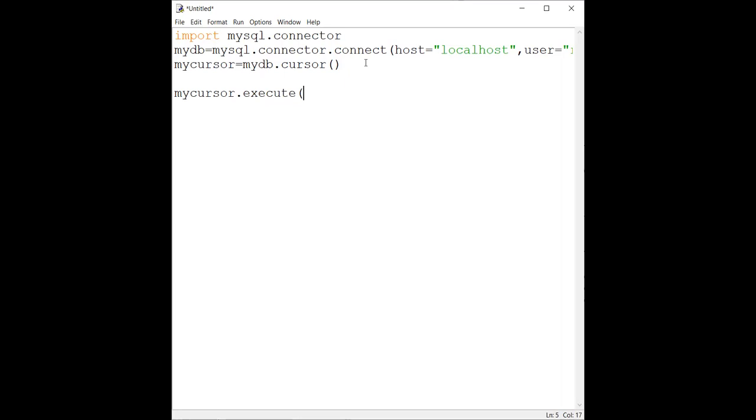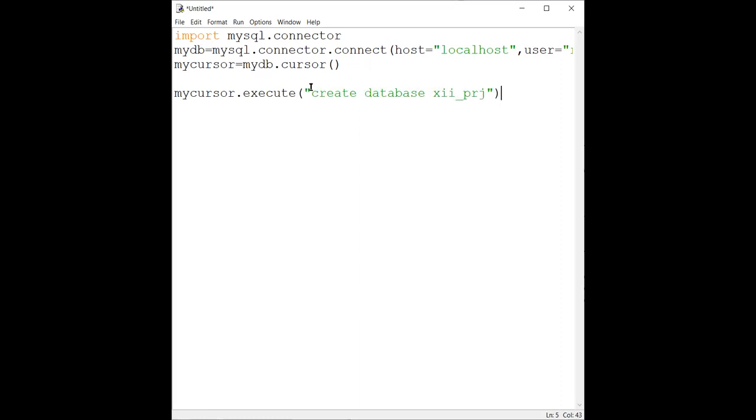For example, I'm going to create a database. So I am writing create database. Now see, this is the same as what you were writing in MySQL. Create database, and then I am writing 12th project, and then I'm closing this.